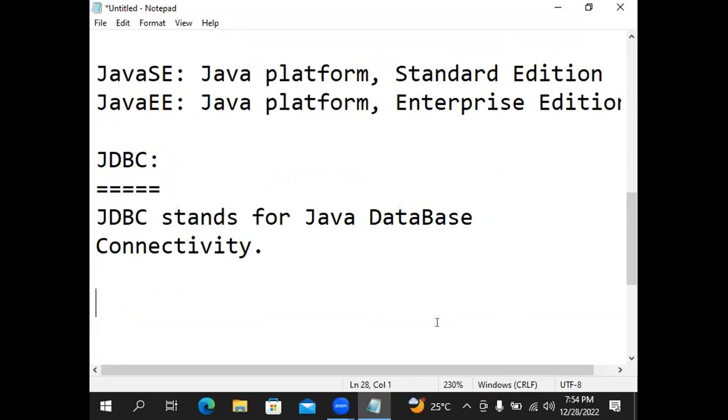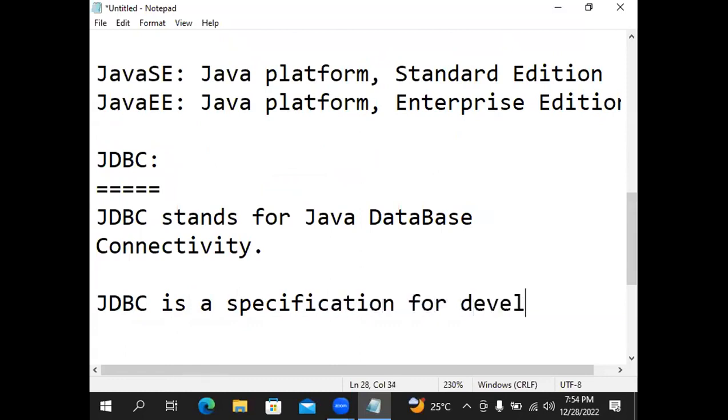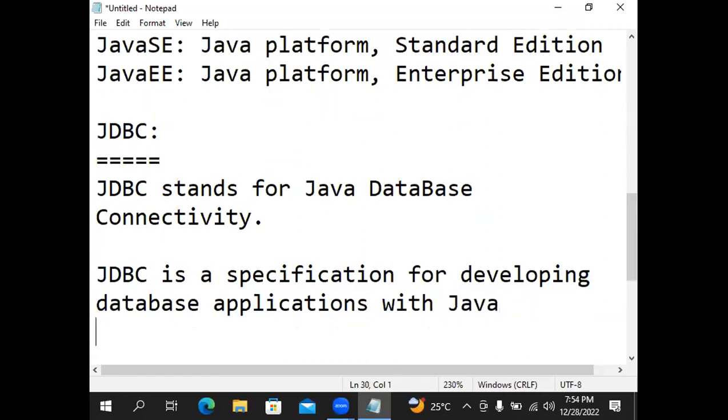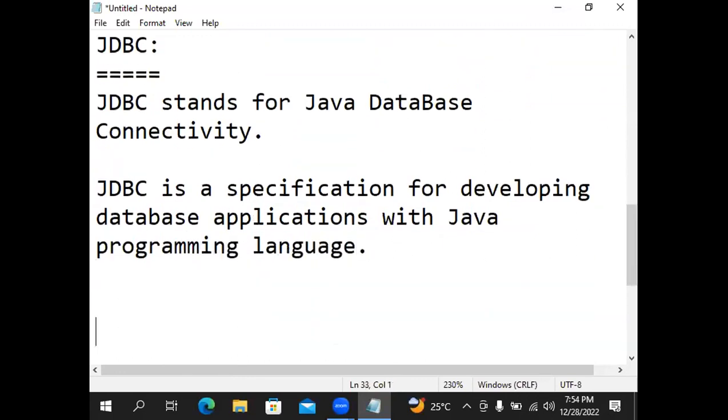Now the definition: JDBC is a specification for developing database applications with the Java programming language.